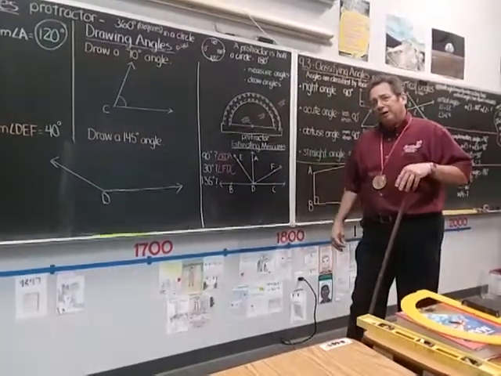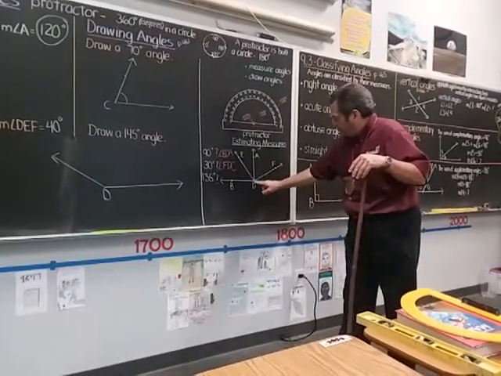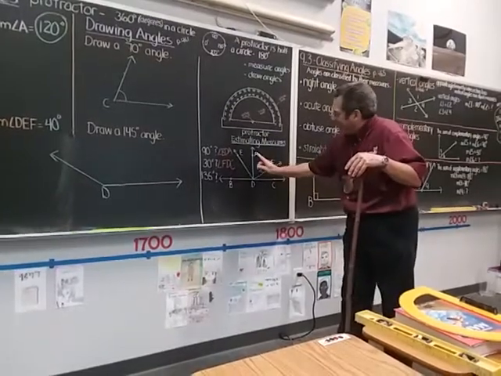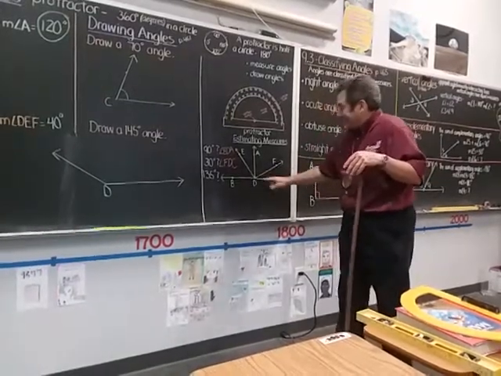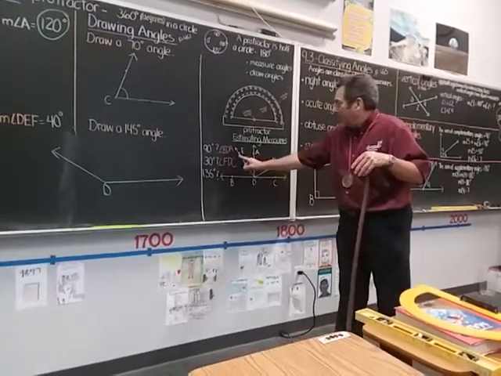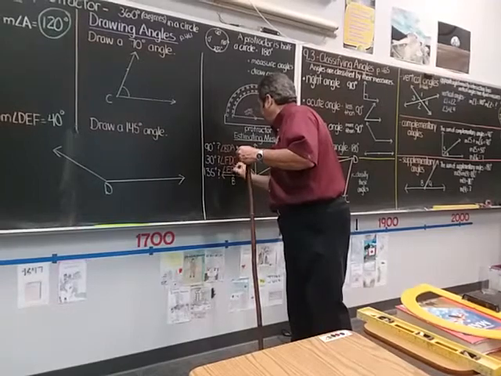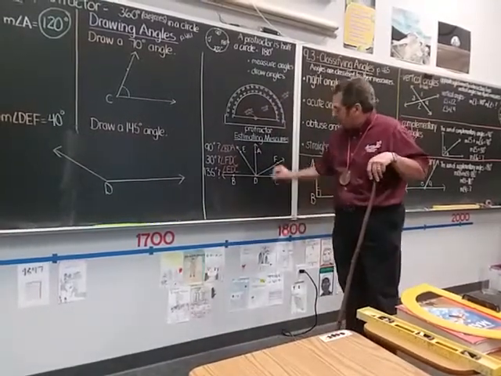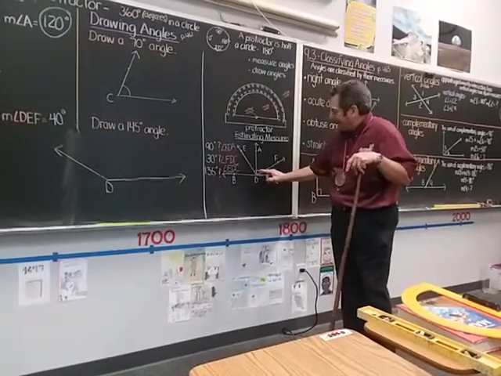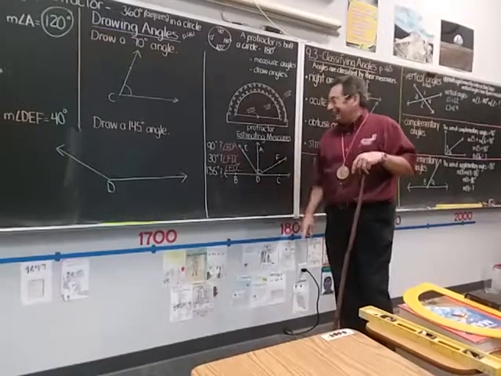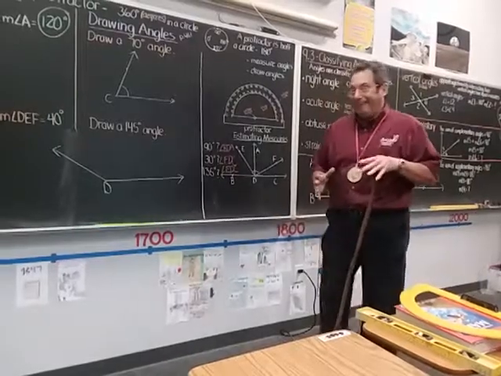How about 135 degrees? Well, that's going to be over 90. So if I have the vertex D, angle ADC is 90. EDC would be over 90. BDC would be 180. So I would say, how about angle EDC? That looks like it would be about 135 degrees. I'm talking about this angle right here. Ignore the other ones. That angle right there is over 90, but it's less than 180. That would be about 135 degrees. In other words, I'm just estimating with my eyeball and looking to see what it is.